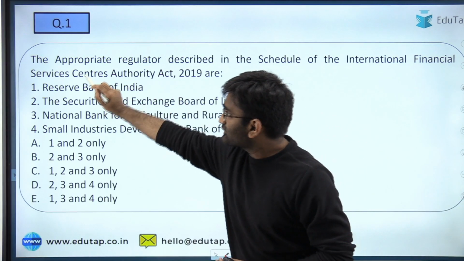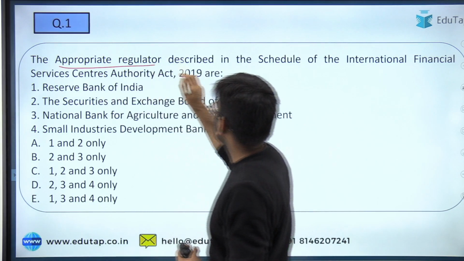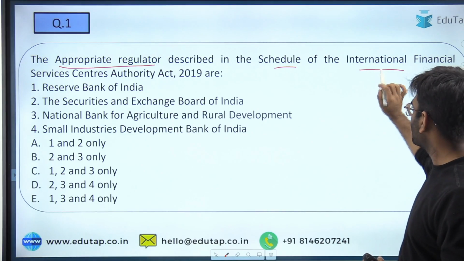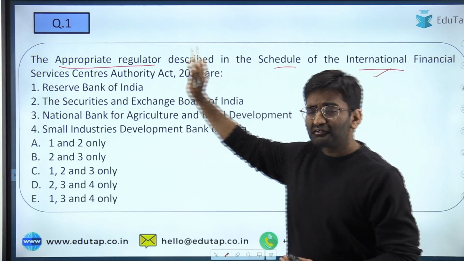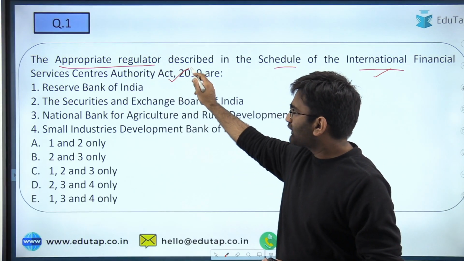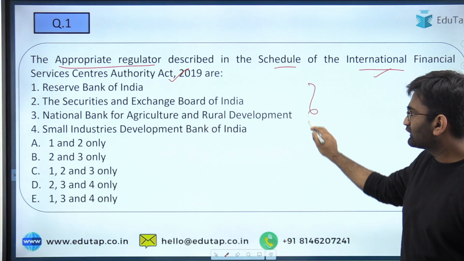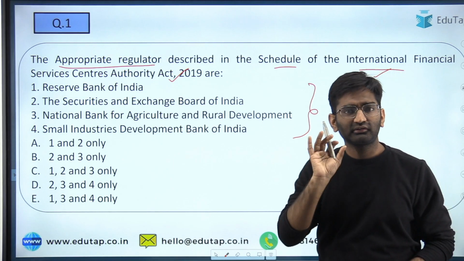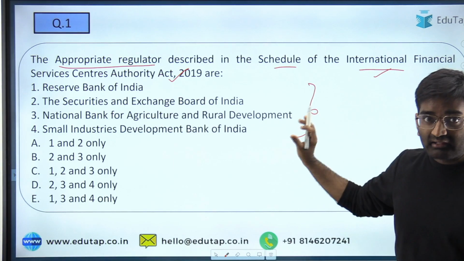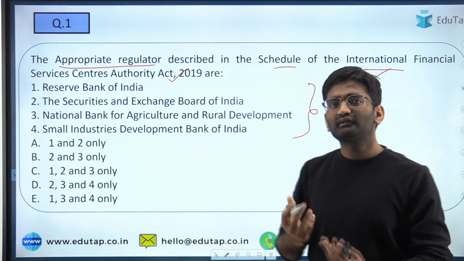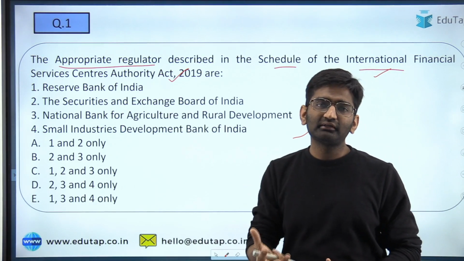The question here says, the appropriate regulator described in the schedule of the IFSCA Act, that is International Financial Services Center Authority Act 2019, are okay. So you have to identify there are 4 regulators that are part of certain schedule of this act, and these regulators have a bearing on the functions that IFSCA as an authority carries out.